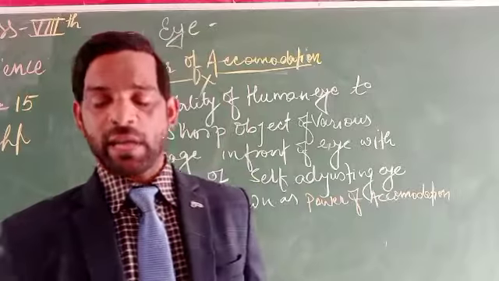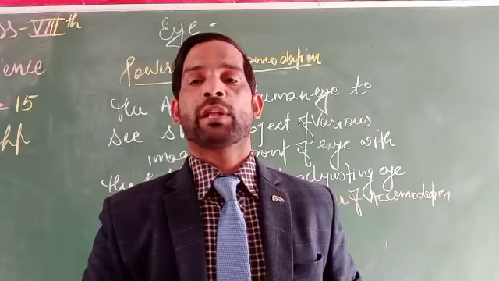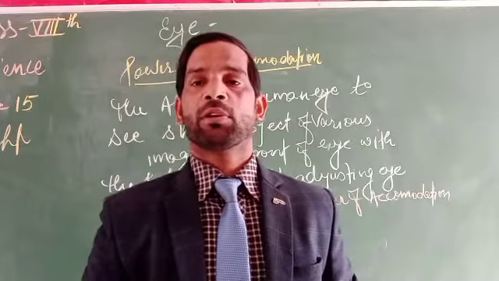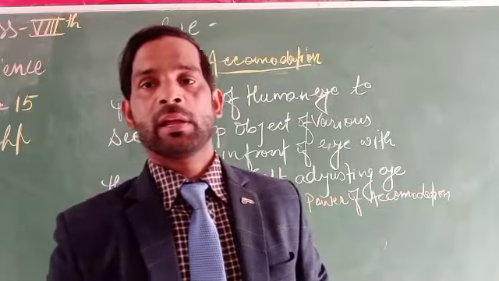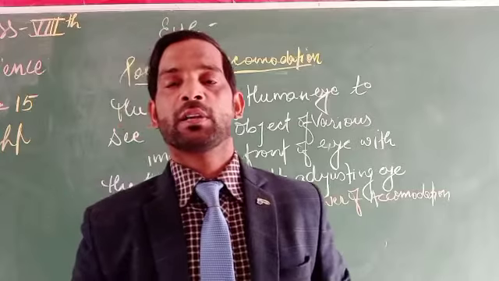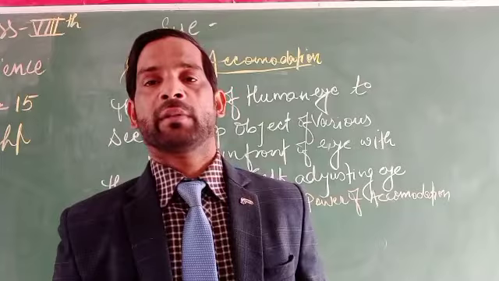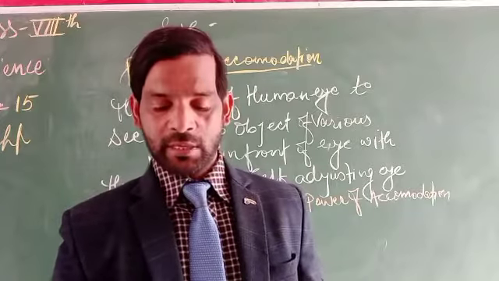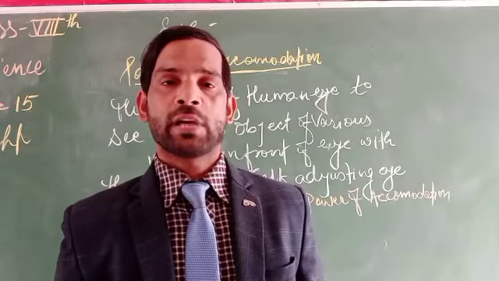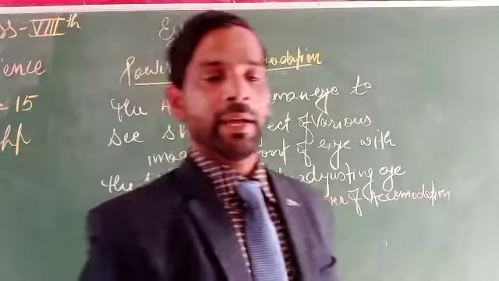Suppose a person has a far point, which is actually at infinity. Why? Because at infinity we cannot see an object clearly, but at the near point the human eye can easily see an object sharply. So we can say there is a far point and a near point.